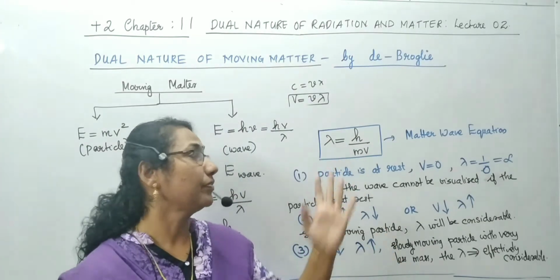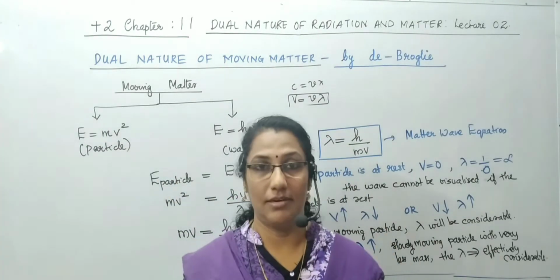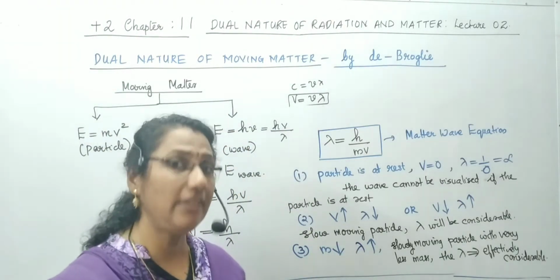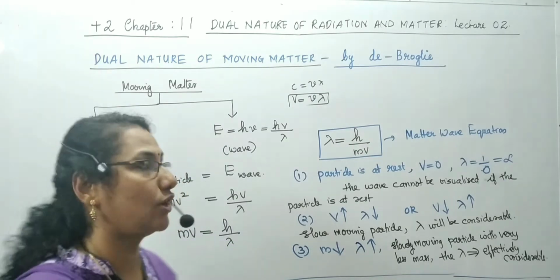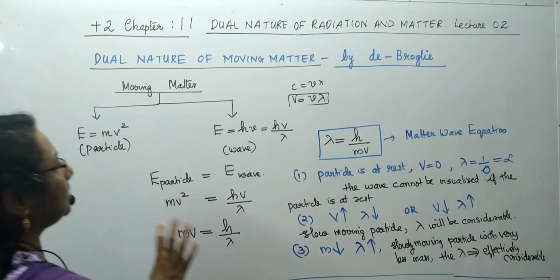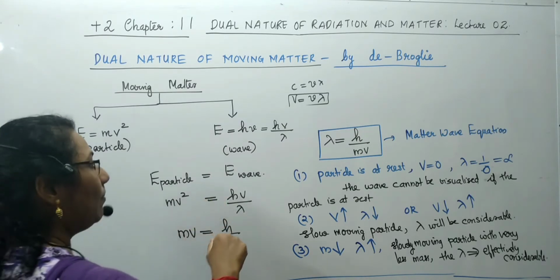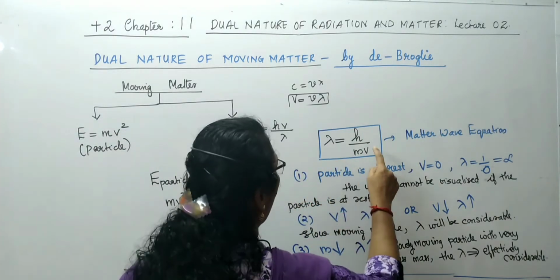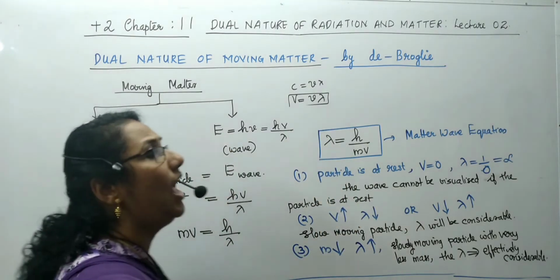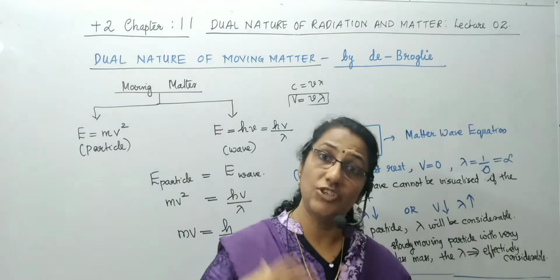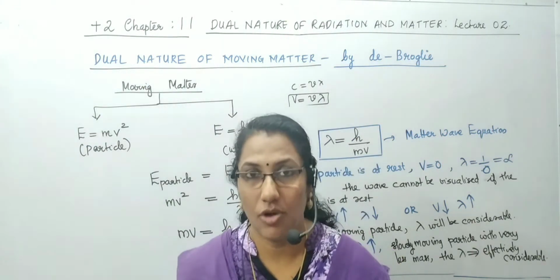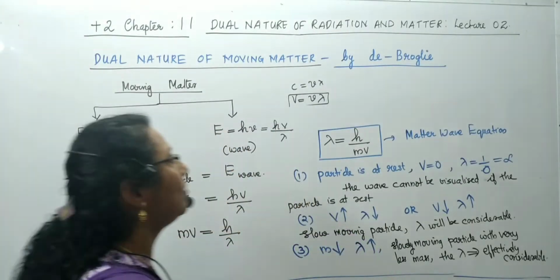Such particles will show considerable wavelength and effectively the wave nature. That was the specialty of de Broglie's hypothesis: such a matter shows wave nature more than its particle nature.